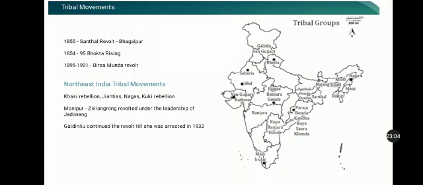In Manipur, the Zeliangrong people also revolted against the Britishers under the leadership of Jadonang. He was captured and executed in the year 1931. His disciple Gaidinlu continued the revolt against the Britishers, and in 1932 she was also arrested and imprisoned. When Gaidinlu was arrested, Jawaharlal Nehru came to know about her imprisonment, personally met her, and urged for her early release.